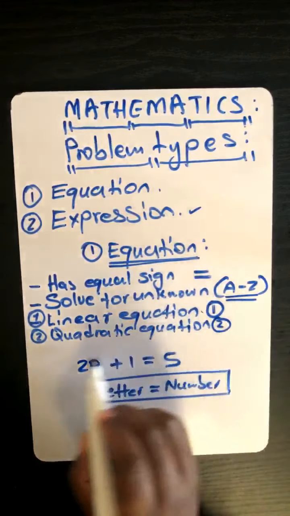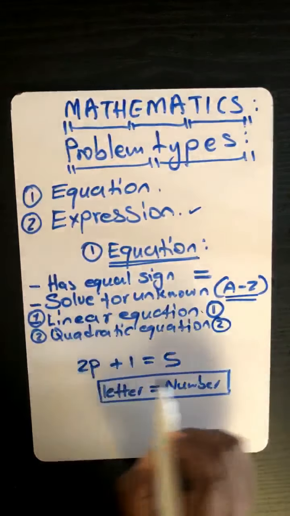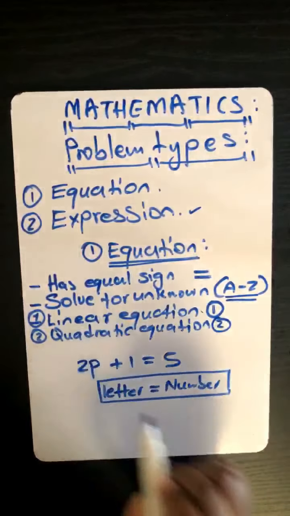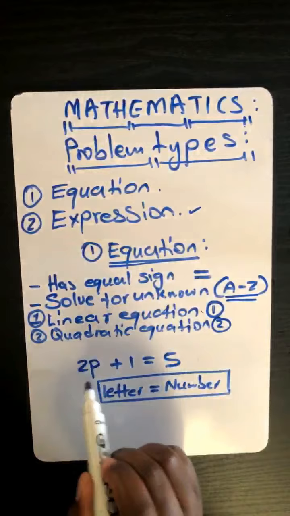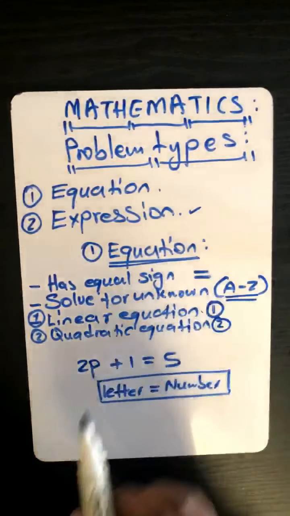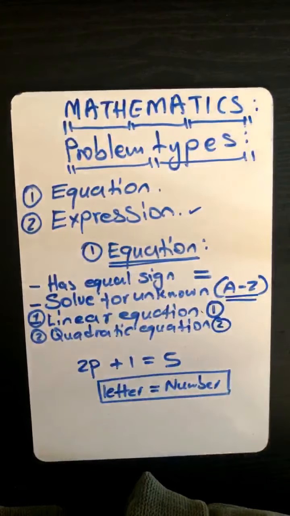Can you be able to solve this linear equation? Yes. Okay, give it a try.